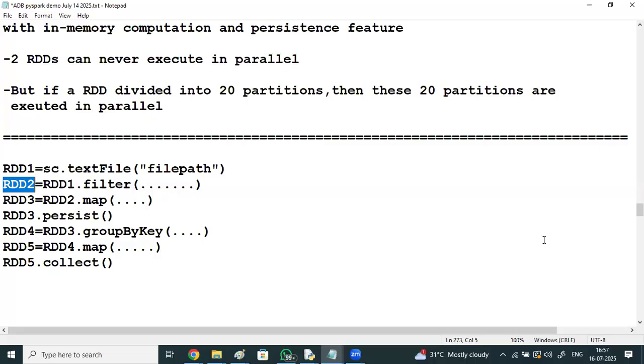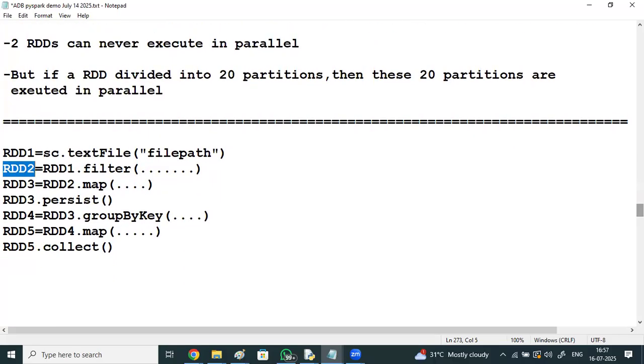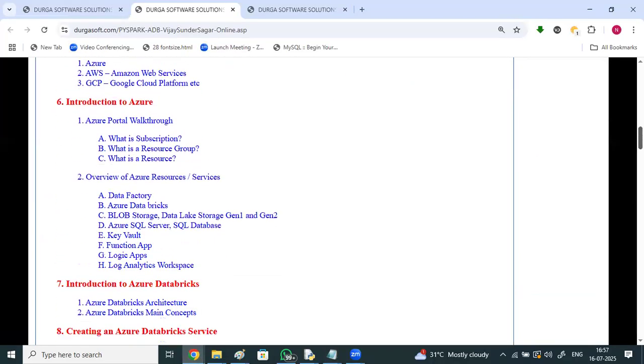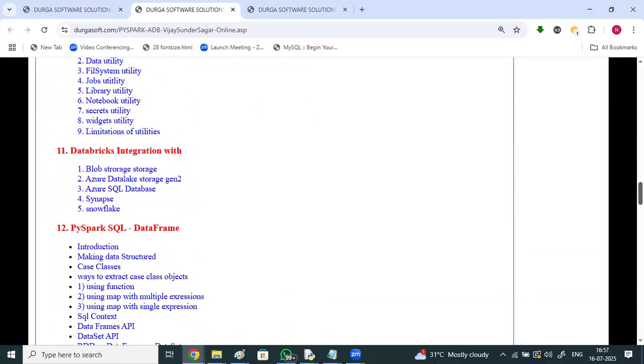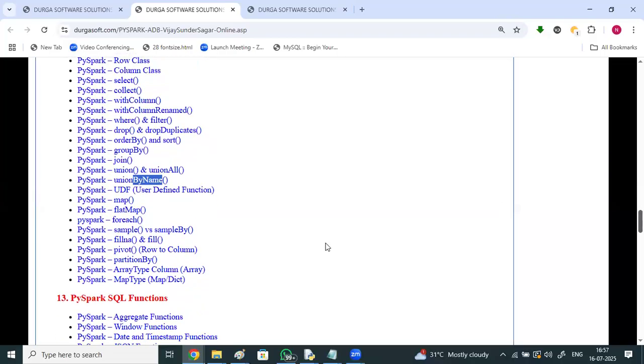Later, as part of our course, we'll be discussing data frames, a tabular structure where you can perform many functions. Data frame functions include creating an empty data frame, show, row, class, select, collect, withColumnRenamed, where, filter, drop, orderBy, sort, groupBy, join, unionByName, UDFs, map, flatMap, foreach, sample, fill, null, pivot, partition. In this way, you can apply many functions.